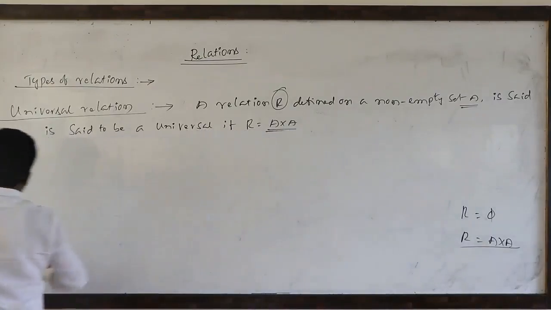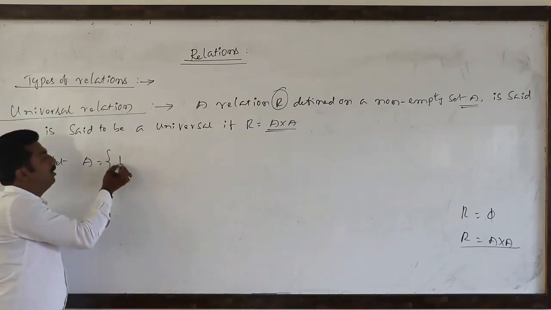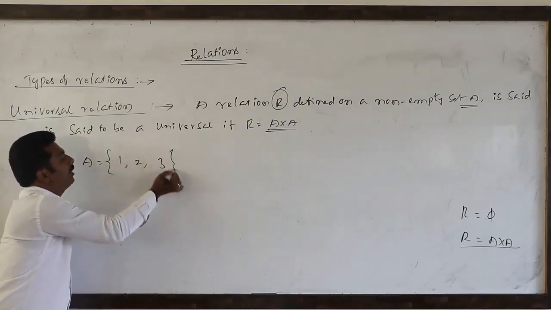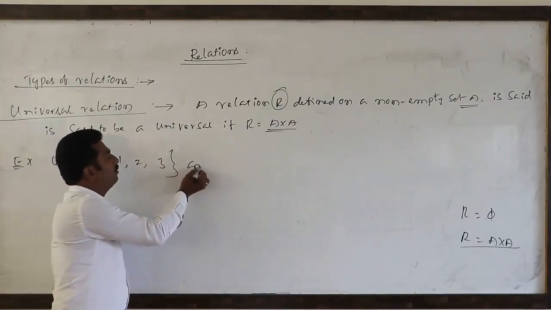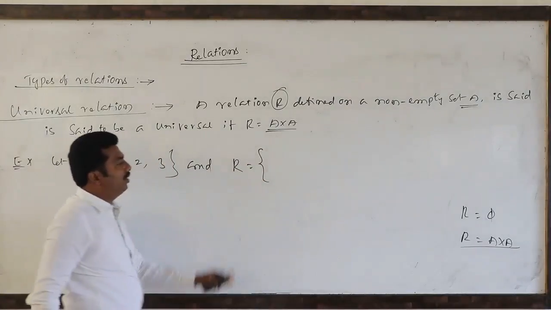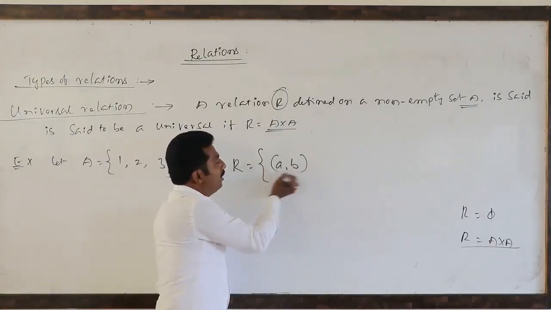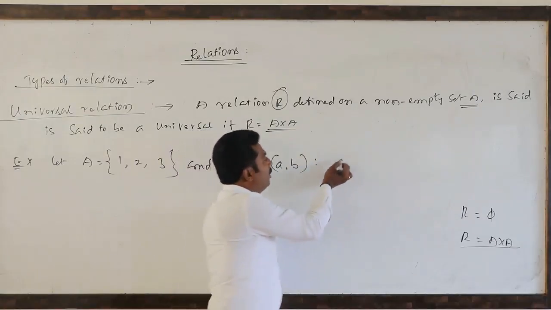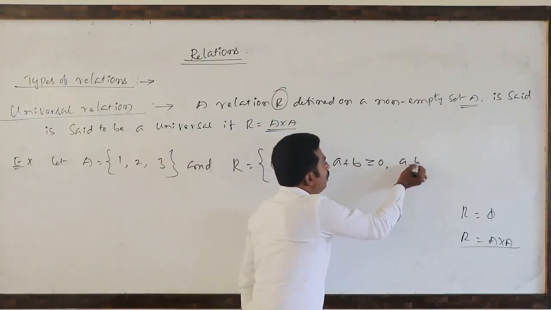Now we will take one example. See. Suppose we take A to be a non-empty set. I already told you, throughout this chapter I will take only the non-empty set 1, 2, 3. And on this non-empty set we are going to define one relation, meaning ordered pairs A comma B such that the sum of the two elements is always greater than or equal to 0.